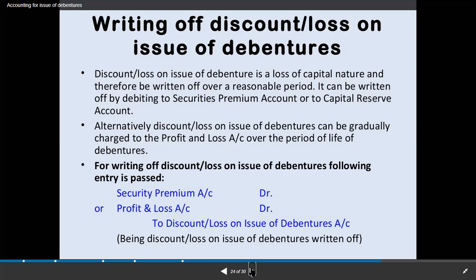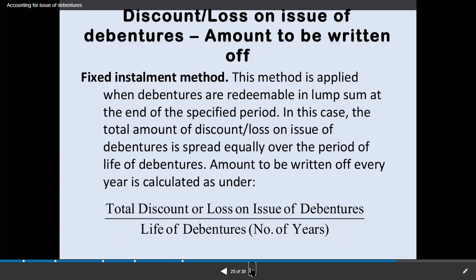So here, when the debentures are issued at a loss, it is compensated through the profit and loss account. The journal entry will be securities premium account debited to discount or loss on issue of debentures. So sometimes there is premium that can be used for the discount or loss, and the difference can be charged to the profit and loss account.